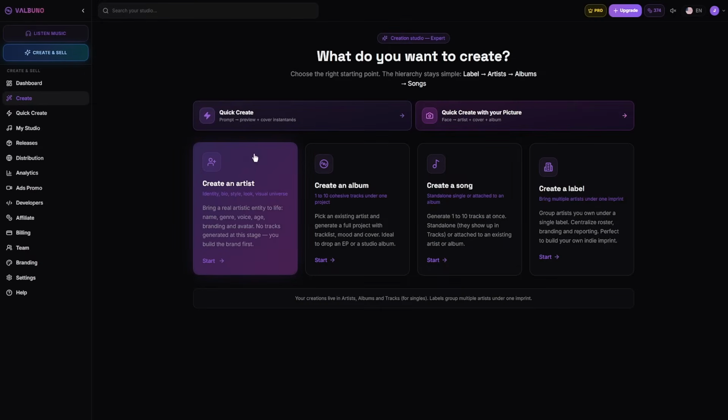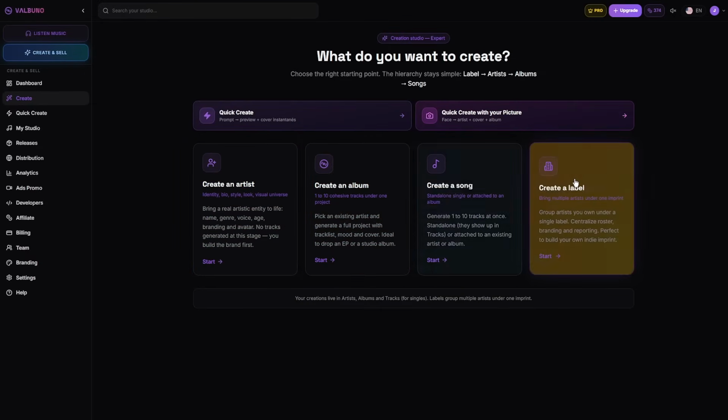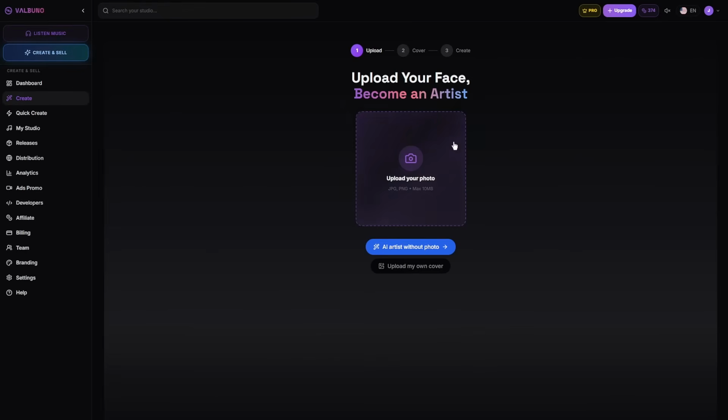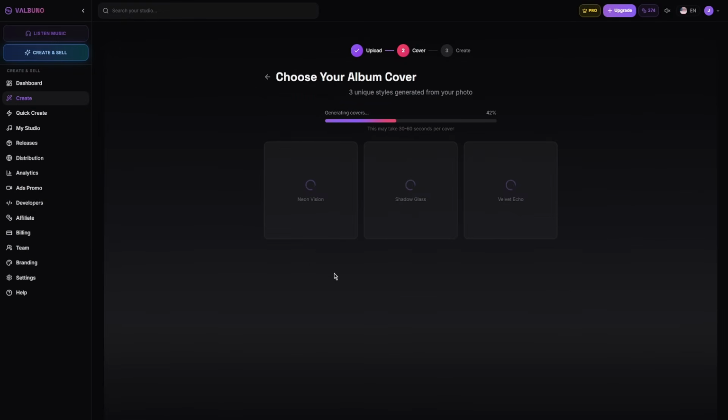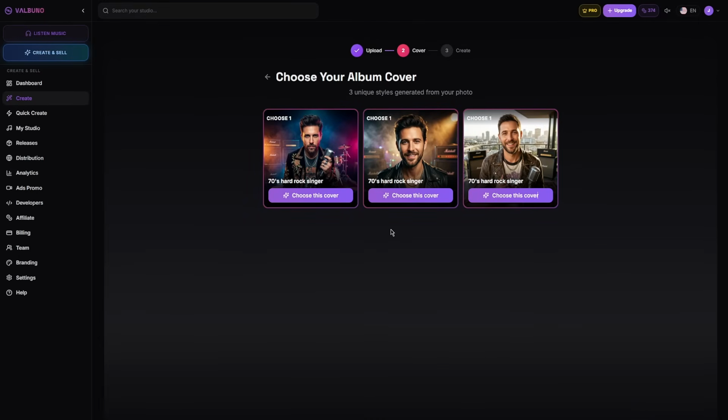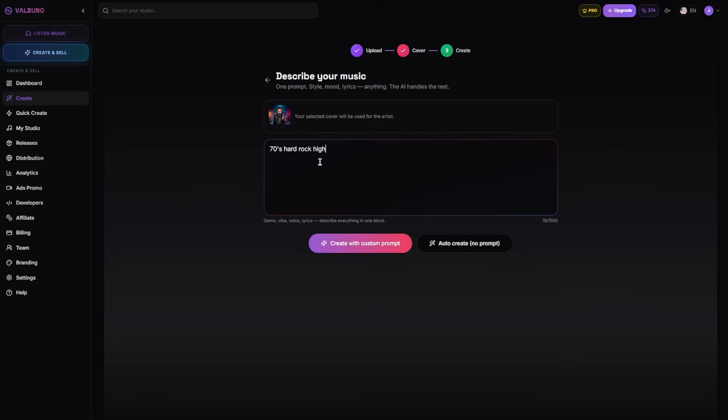With VALBUNO, you can create your artists, define their style, generate their albums, organize their tracks, build their visual identity, listen to their music, manage their catalog, and prepare their distribution or monetization.